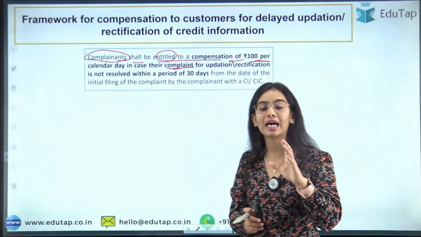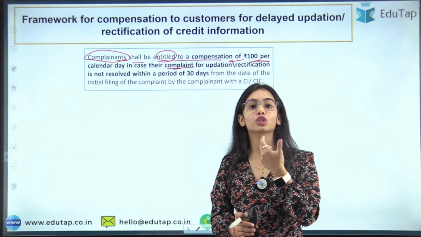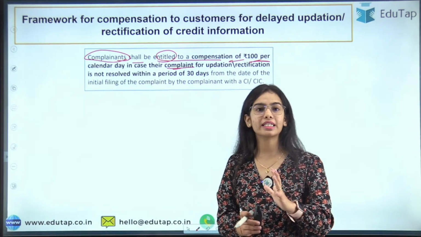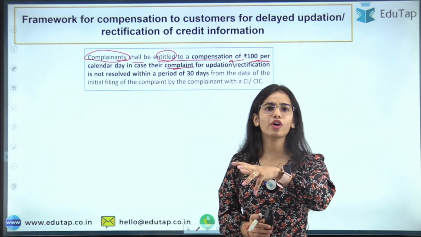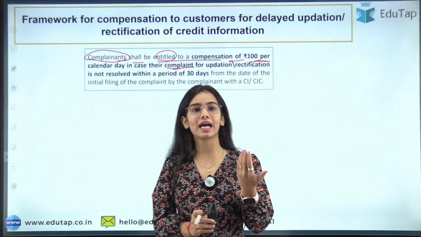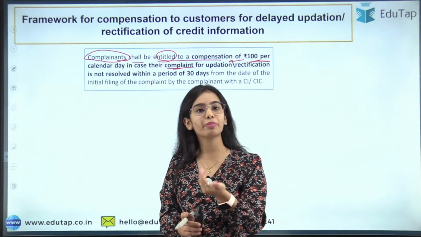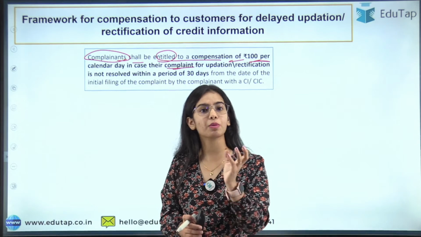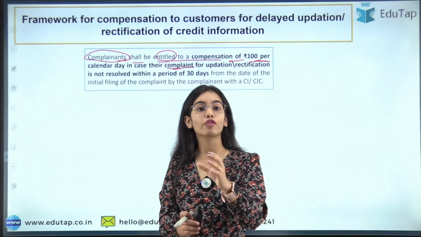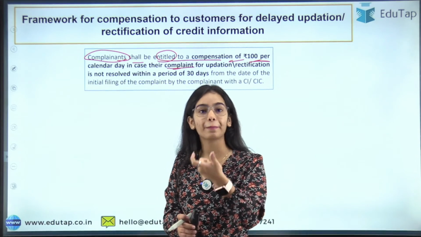So you have to understand that when I have raised a complaint regarding credit information that is wrong regarding me, okay, say any of the credit information companies has given the reporting that Kritika has not paid the previous loan on time, while I have paid my EMIs, I have given back the principal on time. So this is the wrong information regarding me, and I am raising a complaint to rectify or update the data.